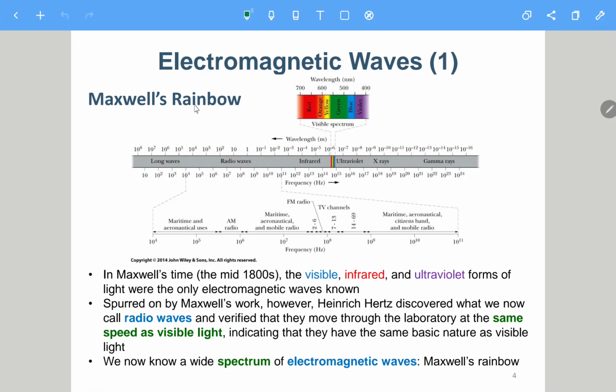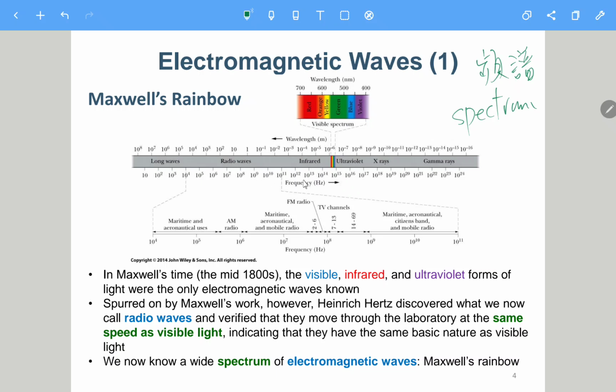So we see this Maxwell rainbow again. I've mentioned it before. When you look at this so-called spectrum, 频谱, we have 2 axes. One is the wavelength, and one is the frequency.